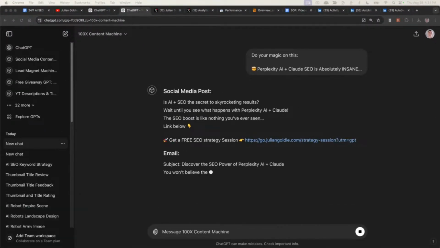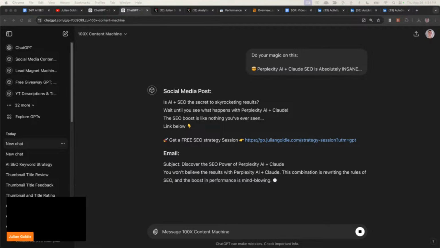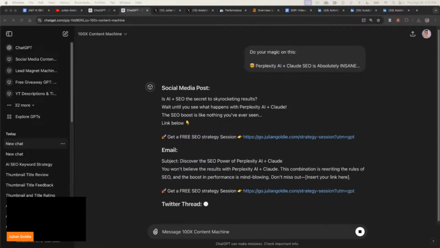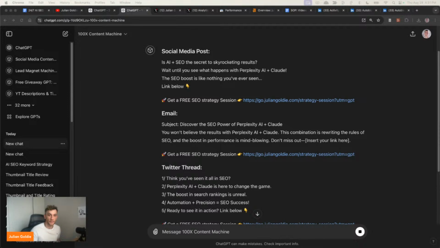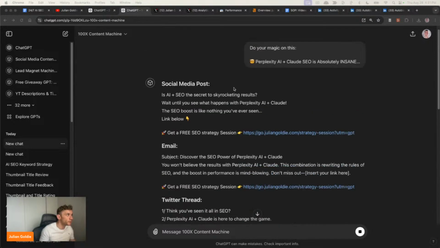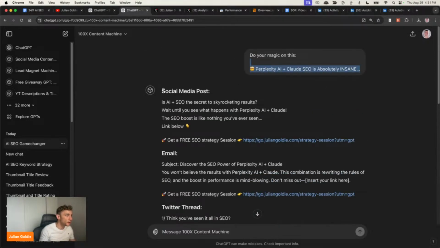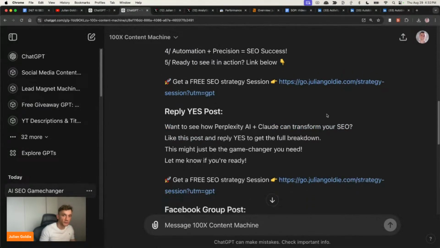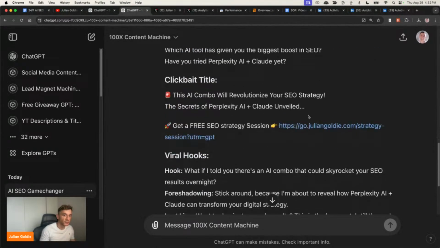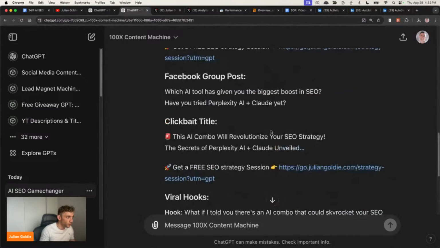What you can see here is that it's generating the content using this process. Pretty easy and simple to do, right? All you do is you literally plug in the title and then it generates a social media post for you, generates the emails for you, it generates a Twitter thread, etc. Generates a reply guy thread, right? Really easy and simple to do using this process right here.